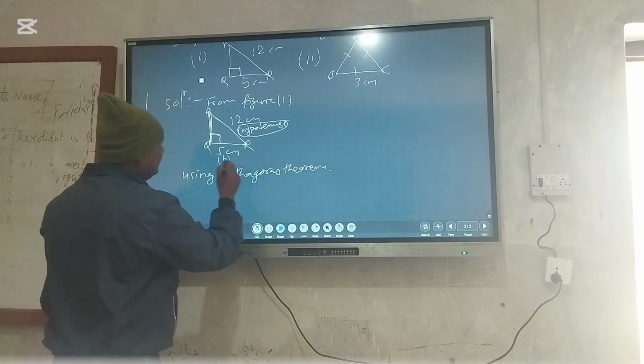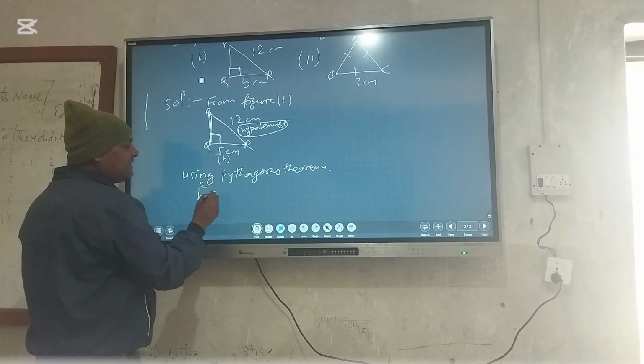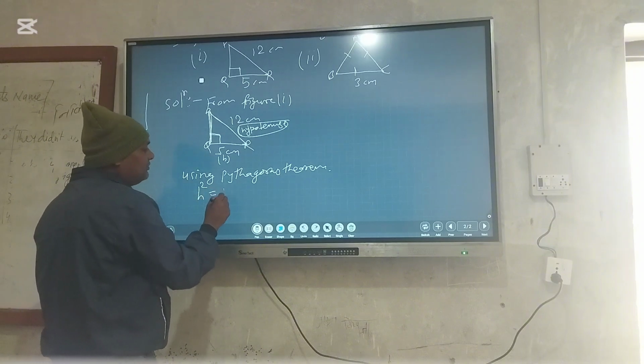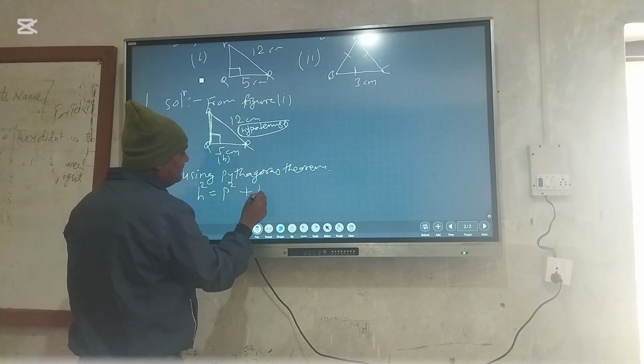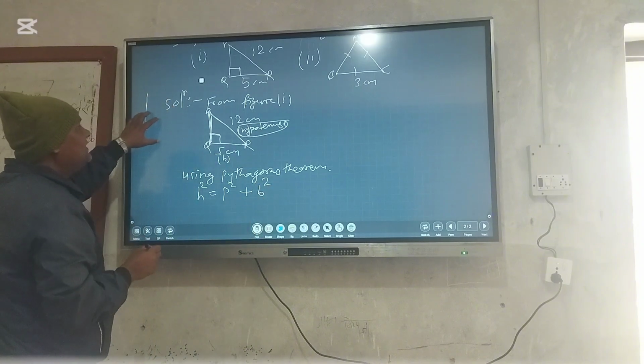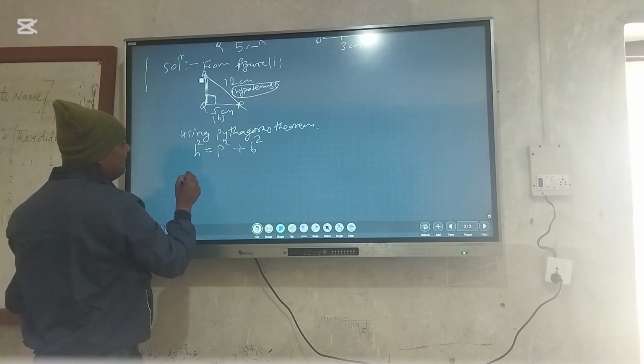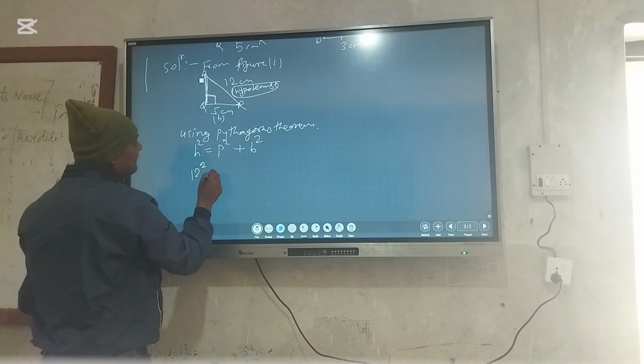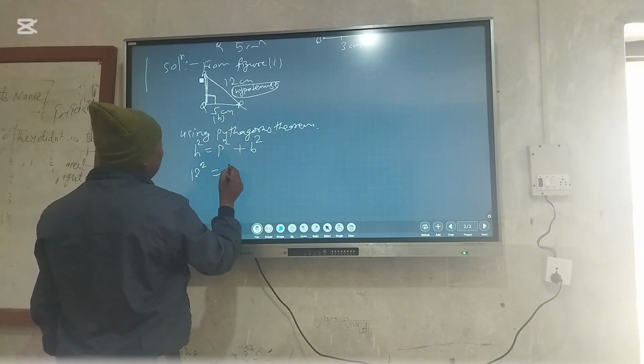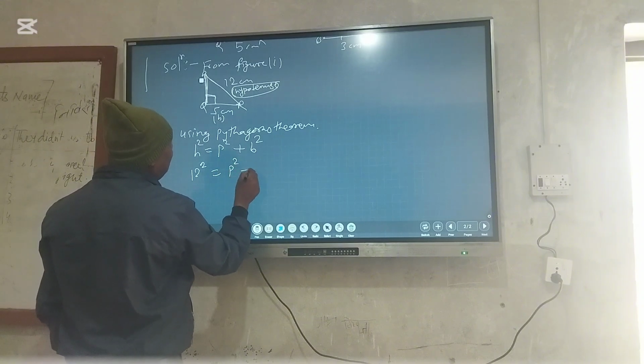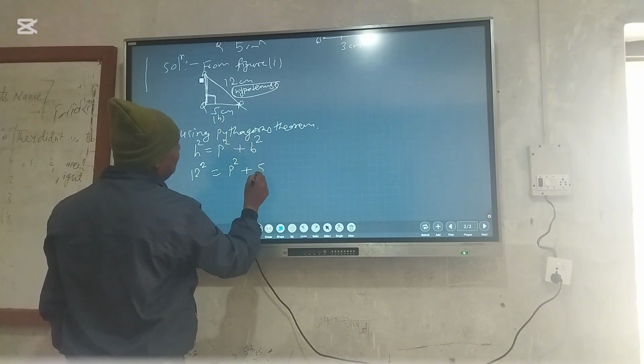The Pythagoras theorem says H square, that means hypotenuse square, is perpendicular square plus base square. Here the hypotenuse square means 12 square, and the perpendicular is not given, and the base is 5 square.